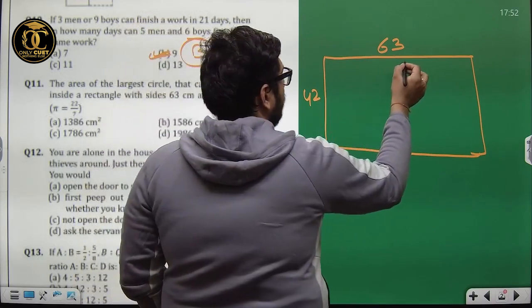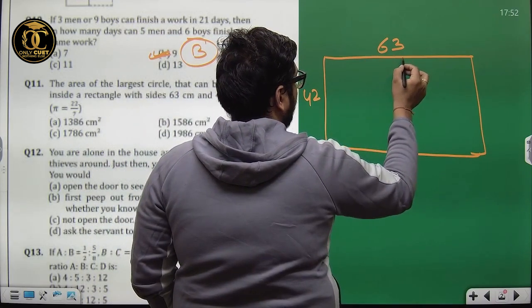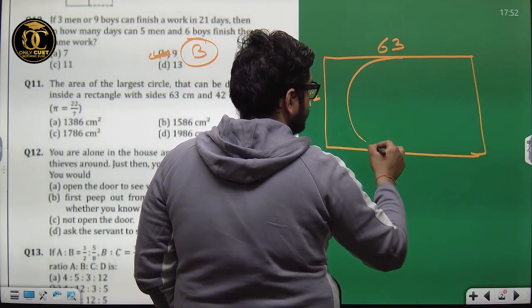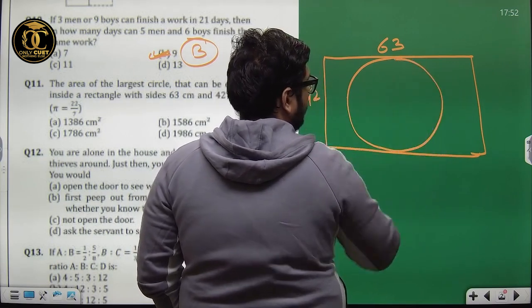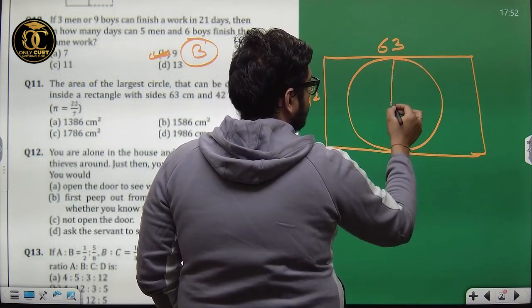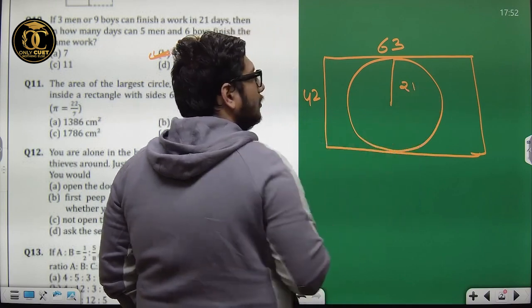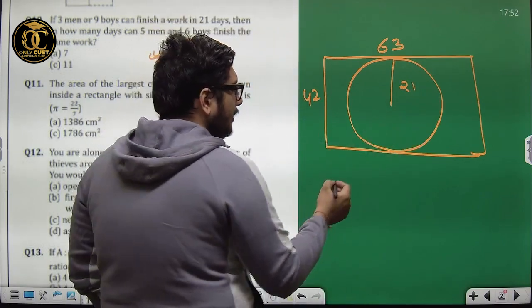So if I draw a circle somewhat like this, and this radius would be 21, correct. Now what would be the area?